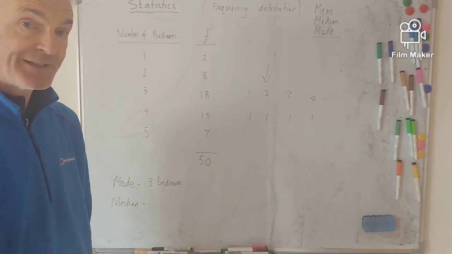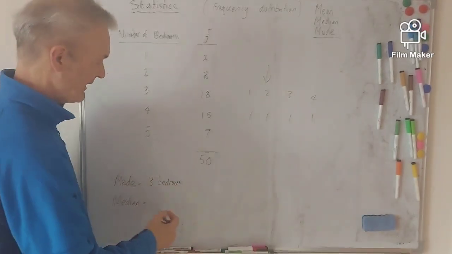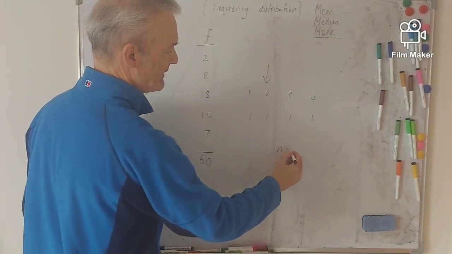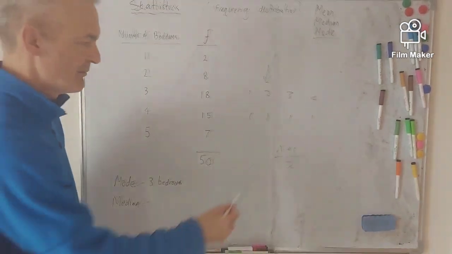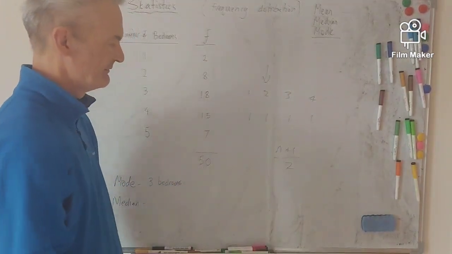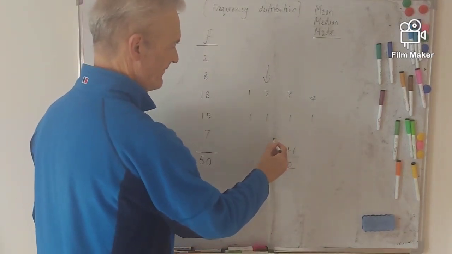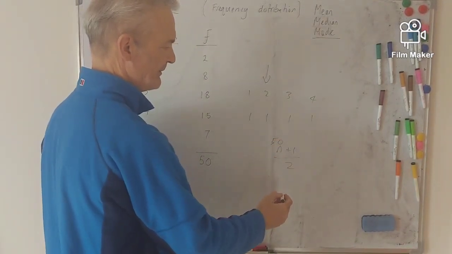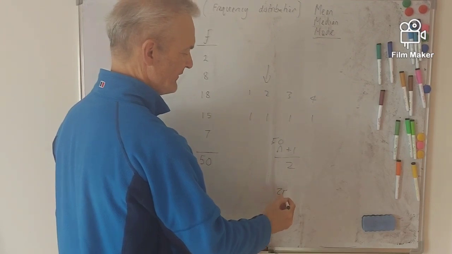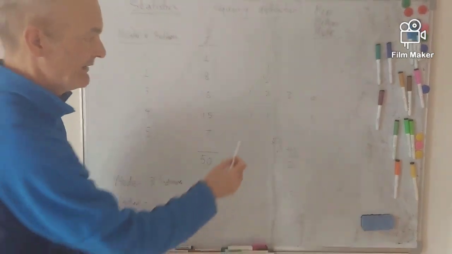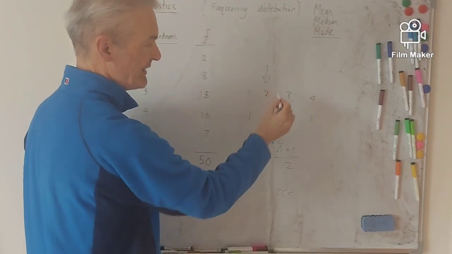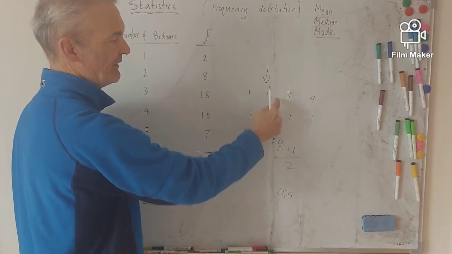So we need a way of finding the middle. And the way we do that is we do n plus 1 divided by 2. So n is the number of people, which is 50. So it's going to be 50 plus 1 divided by 2. So it's going to be 25.5. Okay, that's the middle person. And if you think about it here, you can see that the middle's 2.5.